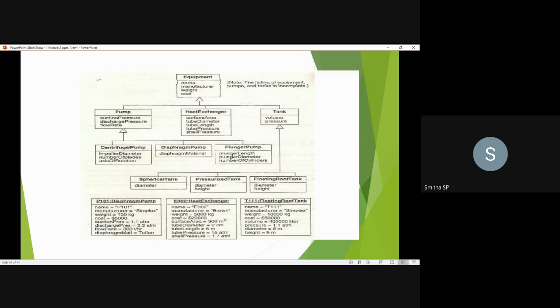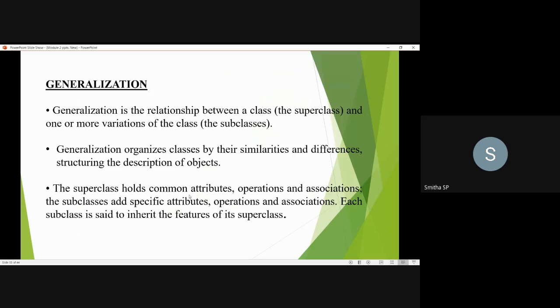Similarly, it moves on to the next line. For the tank class, tank is a superclass, whereas a spherical tank, a pressurized tank, and a floating roof tank are the subclasses which inherit the features of their superclass, that is the tank class. So this we call generalization. This concept is known as generalization.